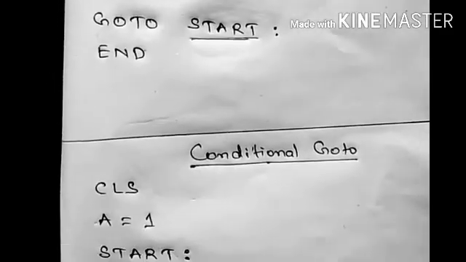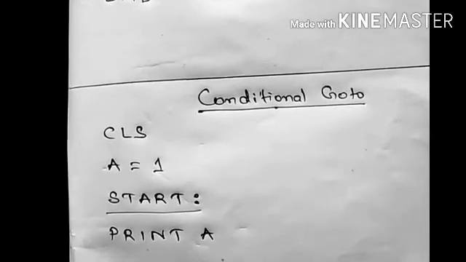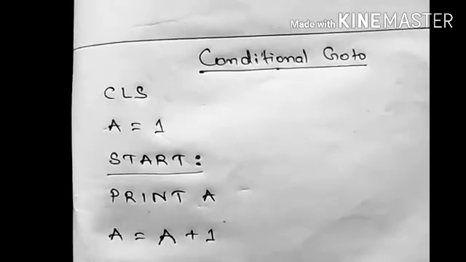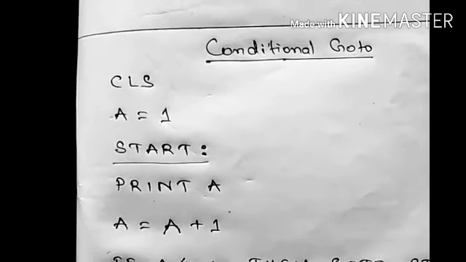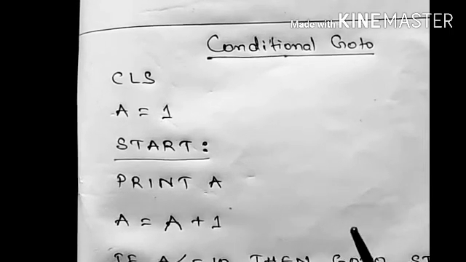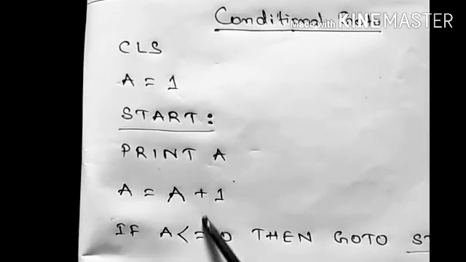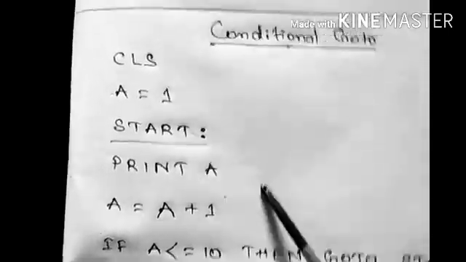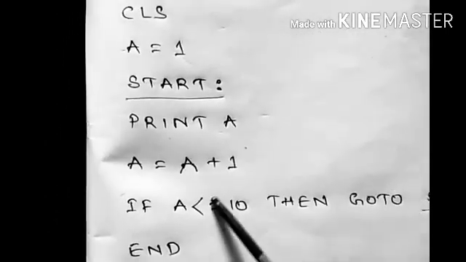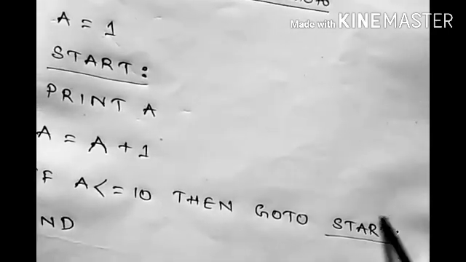Now we will limit the repetition. That means as per the requirement of the user, as per our requirement, we can control its repetition, and so comes the conditional goto. Here we will put a condition with the goto statement so that we can control its number of repetitions, and for that we will use the if then statement with the goto. Same program, only in place of this goto statement I have used a condition here. If a less than or equal to 10, then goto this label named start.